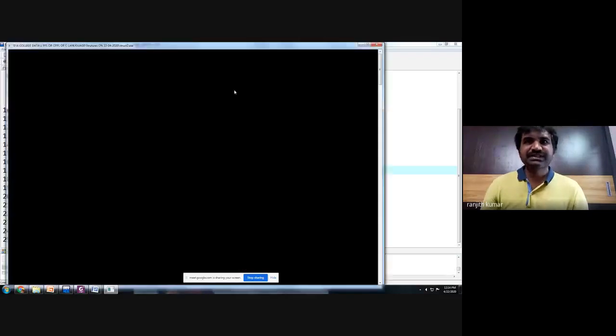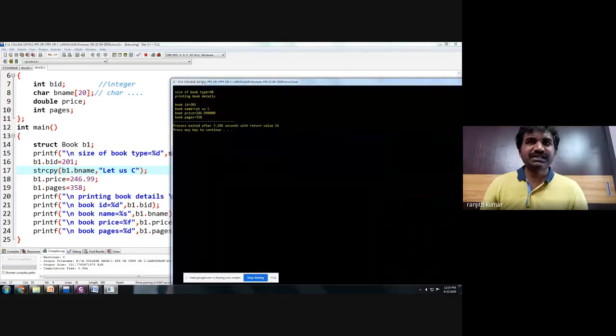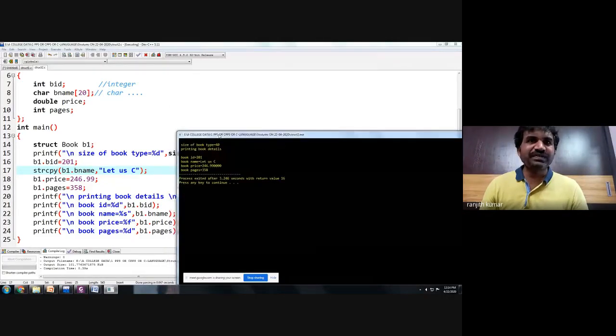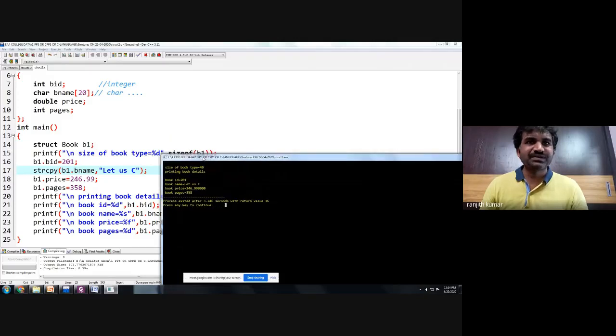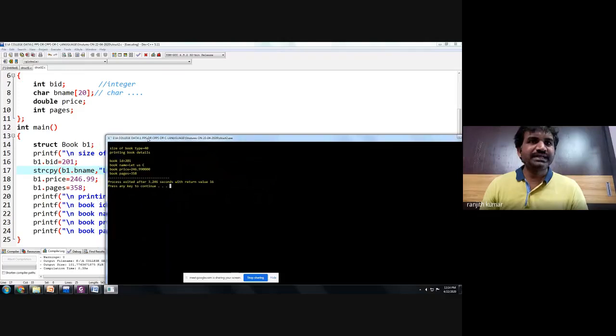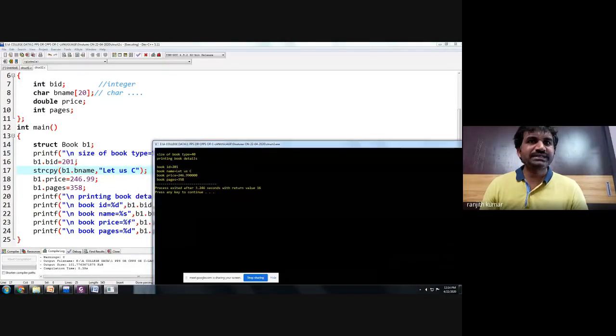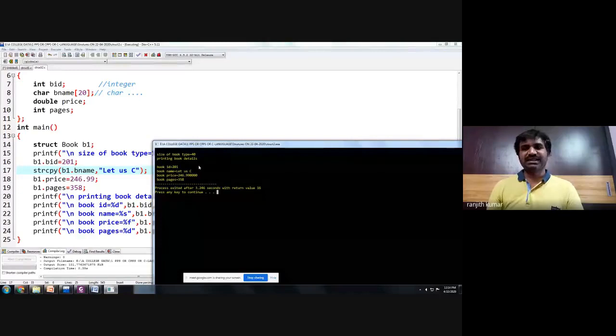printed. So this is a random initialization. This is the random initialization in the second program. So book ID is 201. Whatever value you have given, that is printed, if you observe. So what is the book ID? Book ID is 201. Book name is, let us see. Book price is 246.99, whatever you have given. And number of pages is 358 as per the requirement.